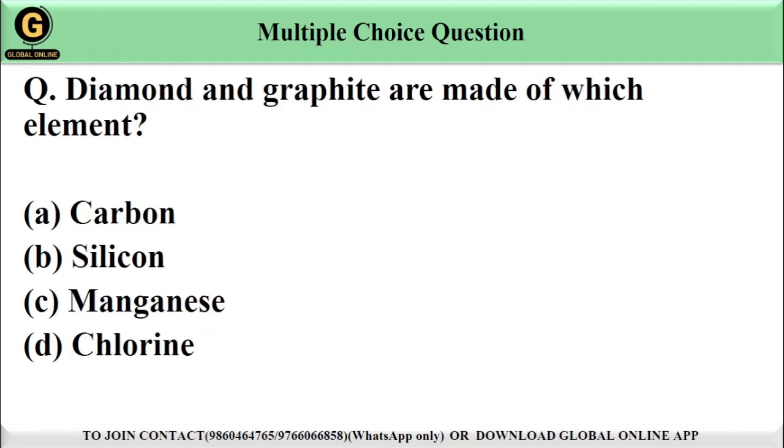Let's see the next question. Diamond and graphite are made up of which element? We have options for this: carbon, silicon, manganese, and chlorine. Students, both diamond and graphite are made up of carbon.